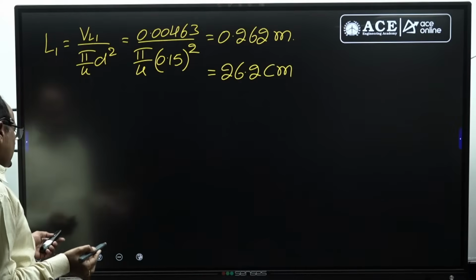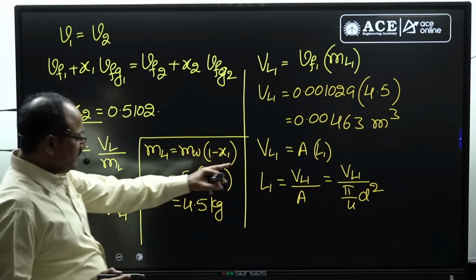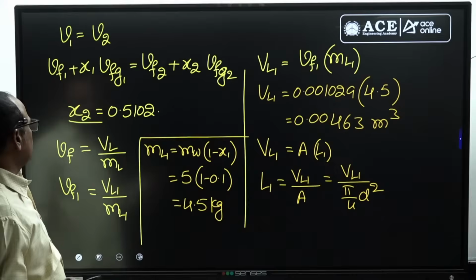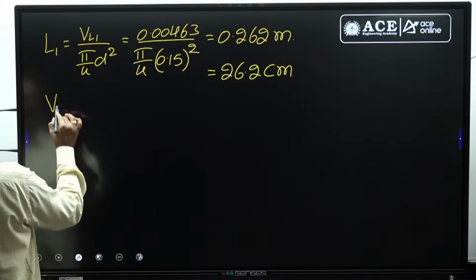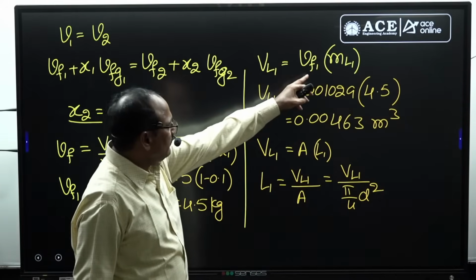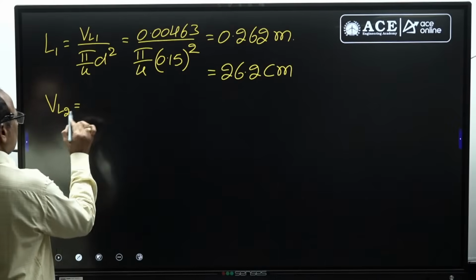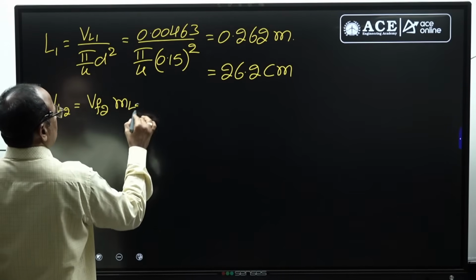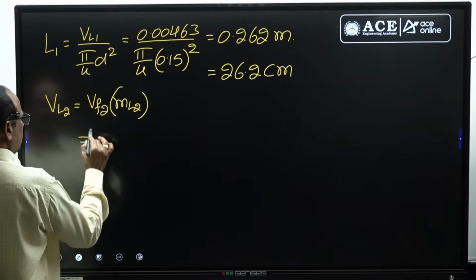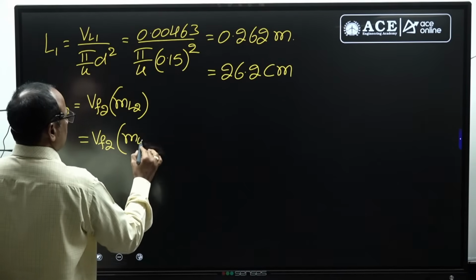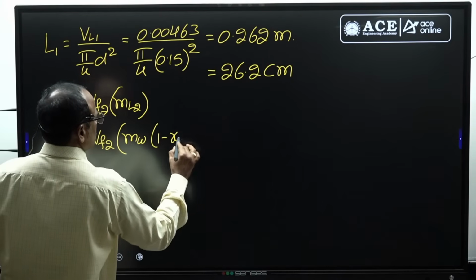Next, similarly, you need to decide the final volume of the liquid. For getting the final volume of the liquid, VL2, it equals Vf2 into the final mass of the liquid at 130 degrees centigrade, mf2, which equals mass of the water into 1 minus x2.